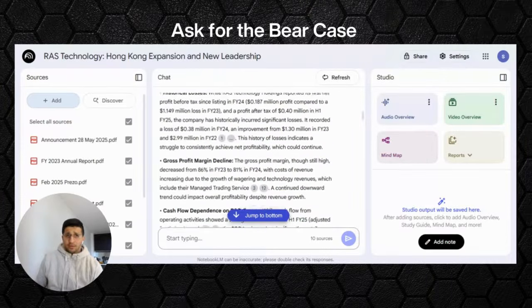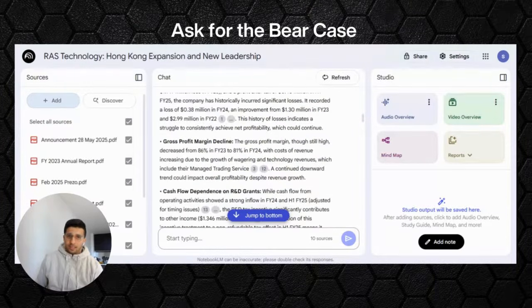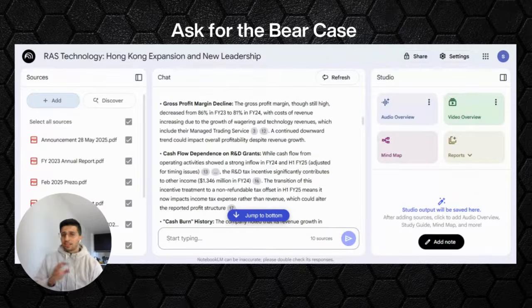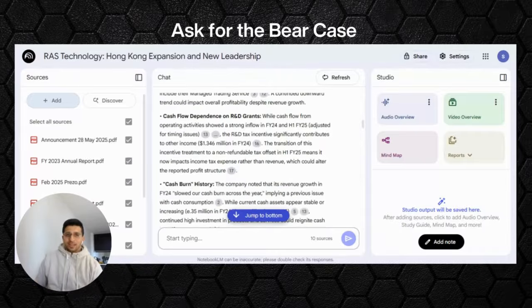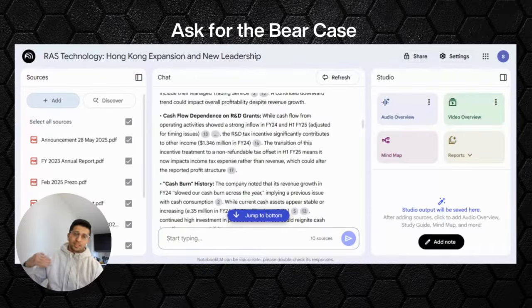Yeah. So now when I look at the bear case, it's telling me obviously there's losses that the company has incurred. This is a racing technology company, so they provide software and services to racing companies. They help manage the back end, or provide the data for you to be able to sell... sorry, not betting stakes, but if a betting company wants to show the odds to a customer, then the back end is managed by this company.